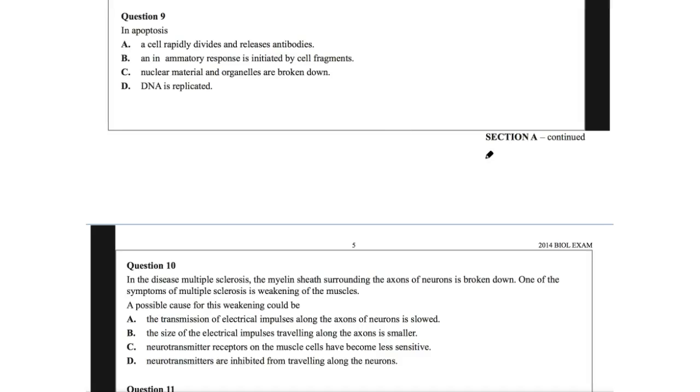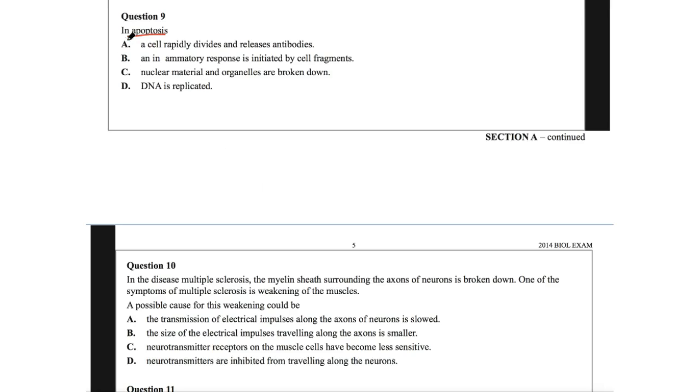All right, guys, moving into question 9. It's all about apoptosis. So in apoptosis, ask yourself, what do we know about apoptosis and what actually aligns with the given answers? Again, it's that exam logic. So a cell rapidly divides and releases antibodies. Well, we know apoptosis is programmed cell death, and it's all about breaking down cellular components that are programmed to do so, such as when we're actually forming our fingers.